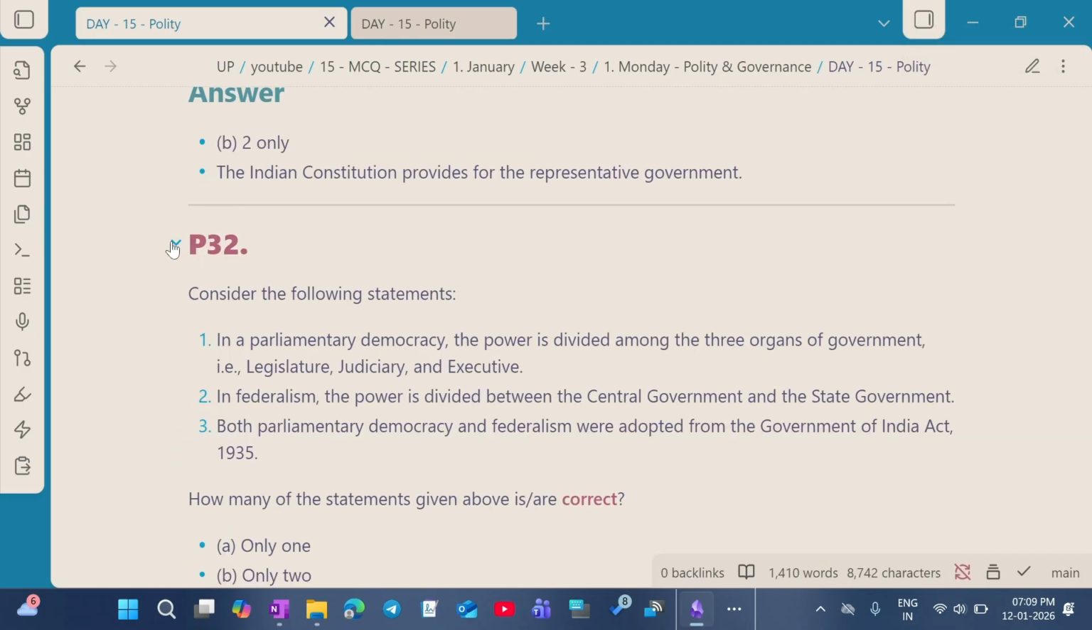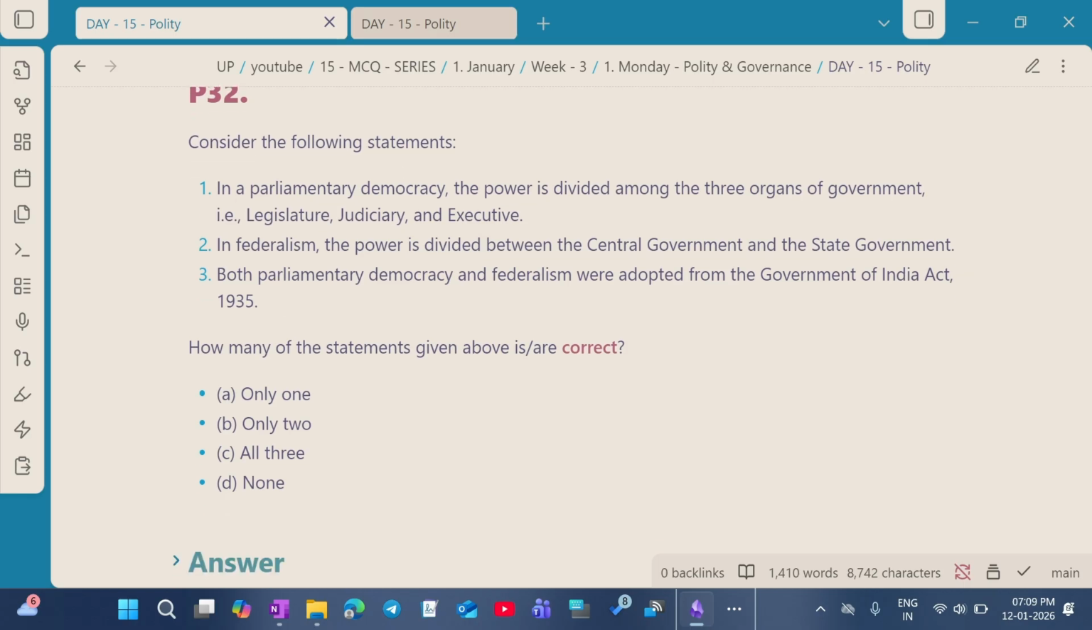Let's go to question number 32. Consider the following statements. Statement 1. In a parliamentary democracy, the power is divided among the three organs of the government, that is, legislative, judiciary, and executive. Statement 2. In federalism, the power is divided between the central government and the state government. Statement 3. Both the parliamentary democracy and the federalism were adopted from the Government of India Act 1935. How many of these statements given above are correct?